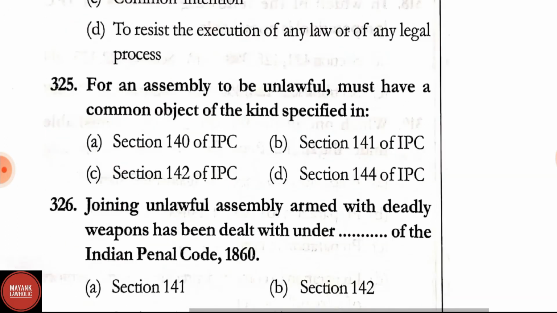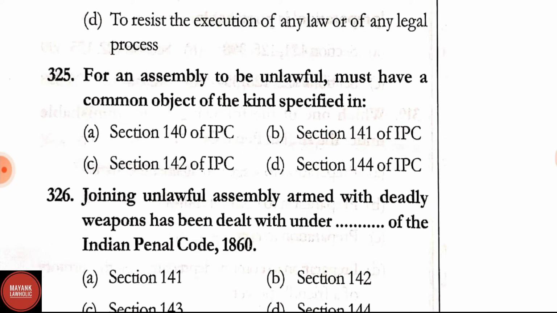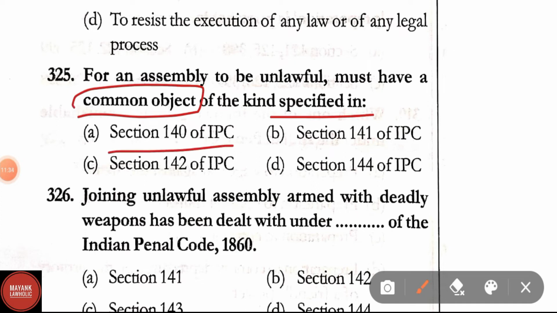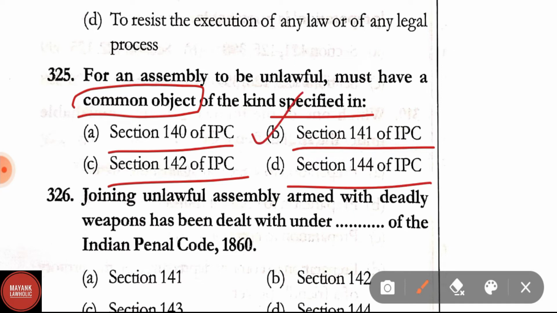Now let us proceed to question number 325. An unlawful assembly must have a common object of the kind specified in: option Section 140 IPC, Section 141 of IPC, Section 142 of IPC, Section 144 of IPC. Correct answer is Section 141 of IPC.